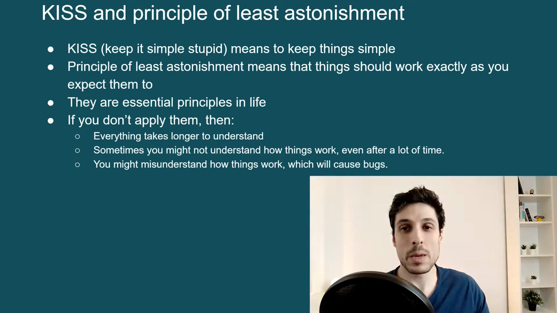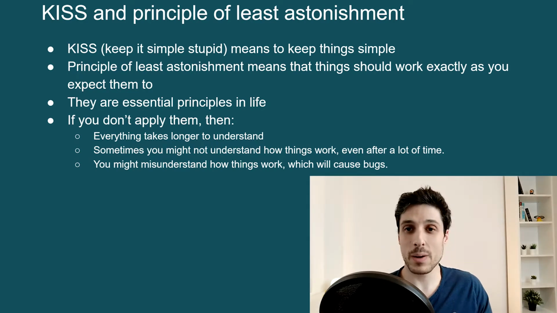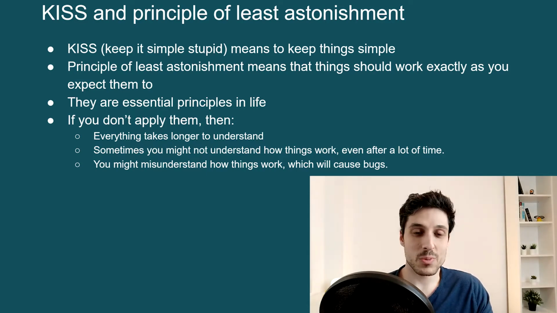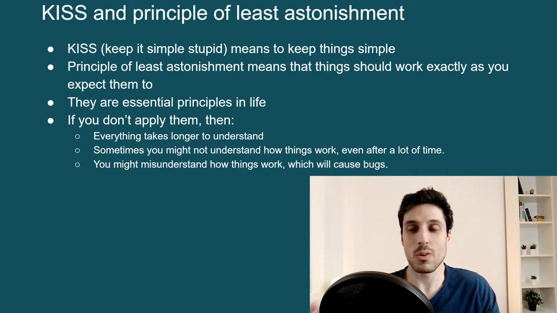And finally, we might actually misunderstand how the code works. So maybe because we're rushing, or maybe because it's quite complicated and we just don't fully understand how it works, we might think that it works differently to how it actually does. And that's really bad because, say we're working on a function A, which calls function B, and function B does something different to what we think it does. So we work on function A, we modify it, or maybe we have to create function A from scratch.